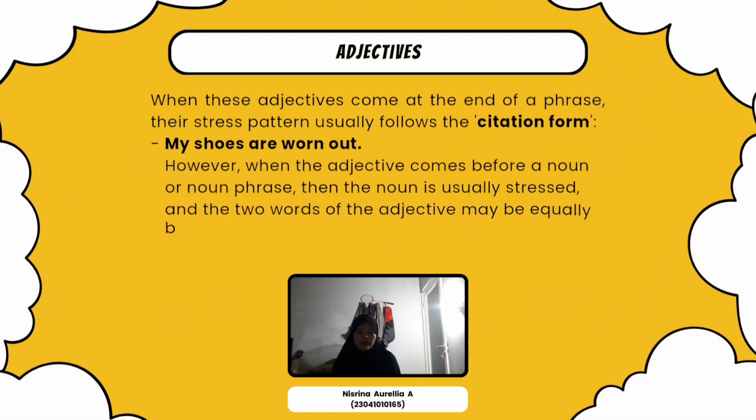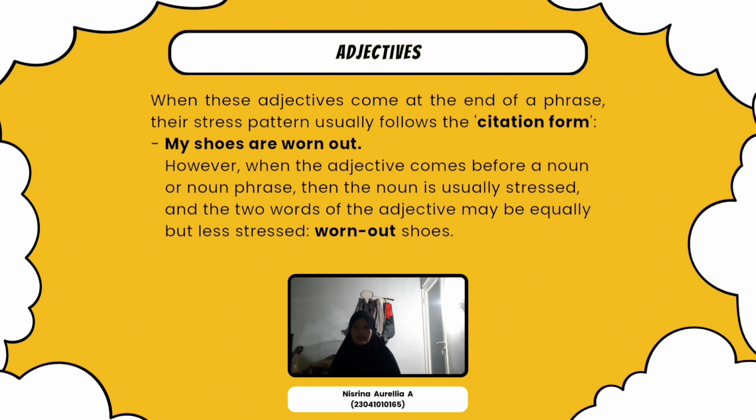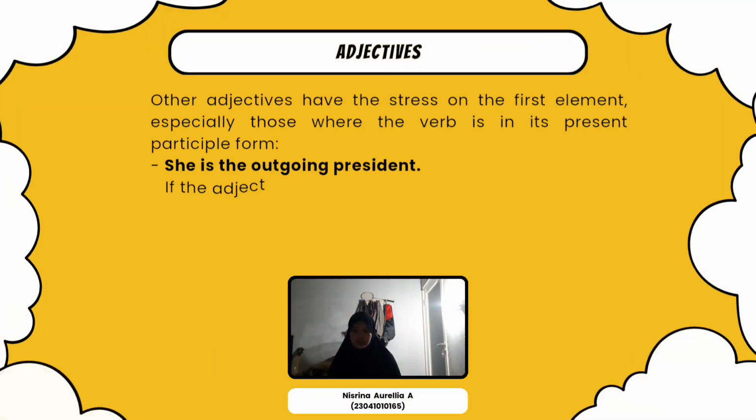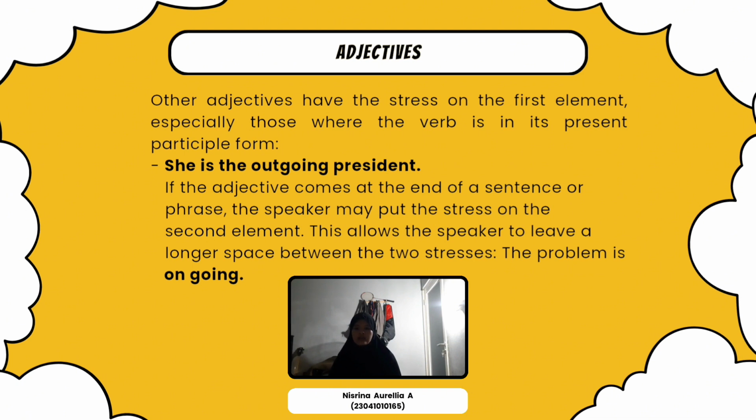When these adjectives come at the end of a phrase, their stress pattern usually follows the citation form. My shoes are worn out. However, when the adjective comes before a noun or noun phrase, then the noun is usually stressed, and the two words of the adjective may be equally but less stressed. Worn out shoes. Other adjectives have the stress on the first element, especially those where the verb is in its present participle form. She is the outgoing president.